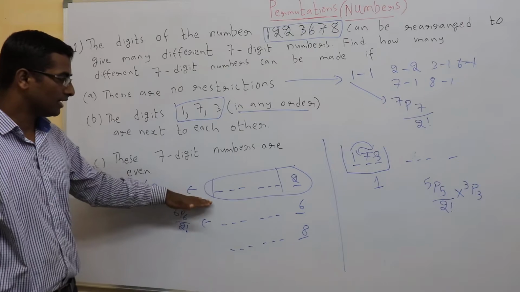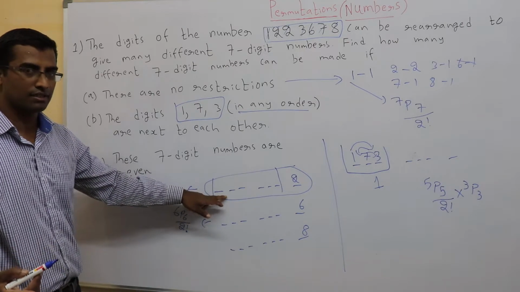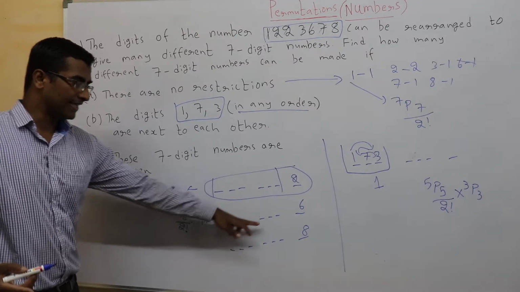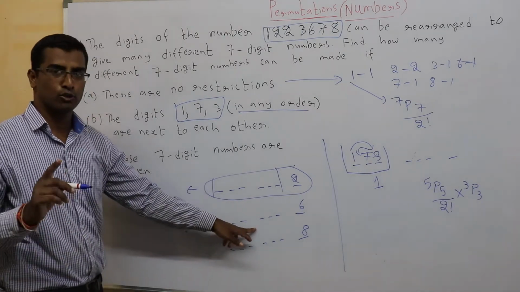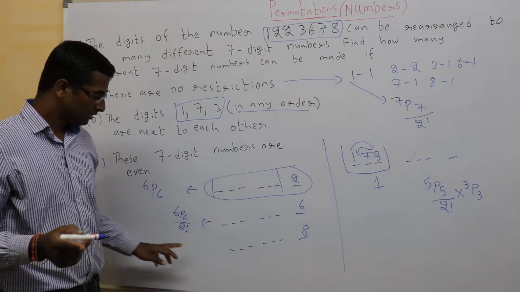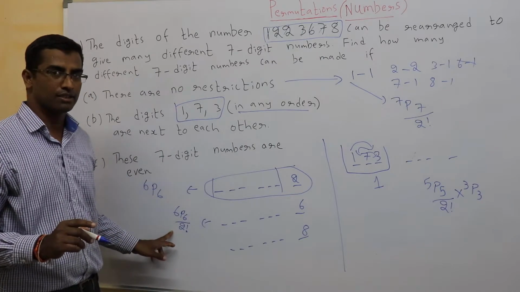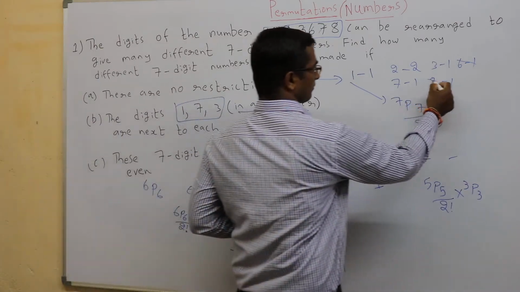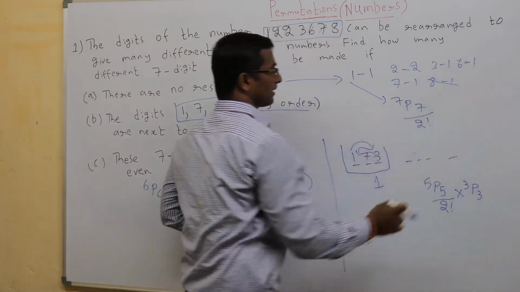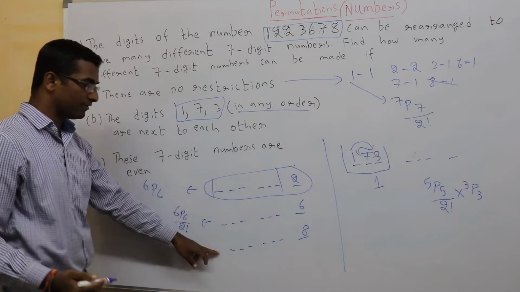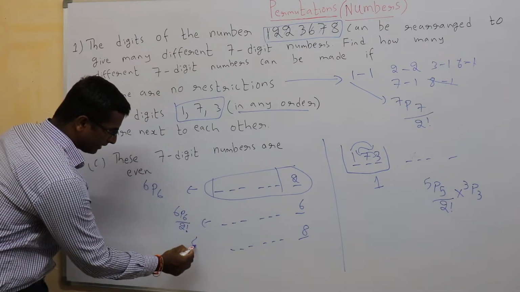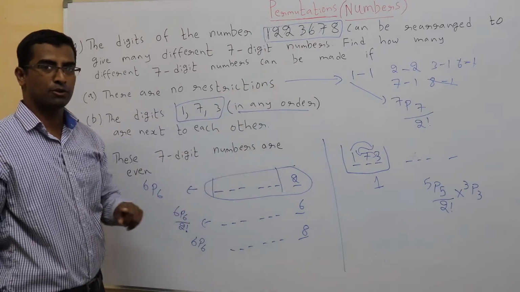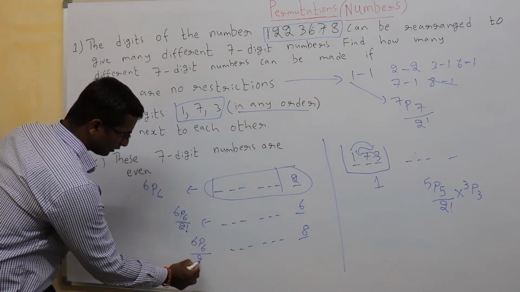Am I clear? Here all the 6 numbers were different. That's why I did not divide. Whereas here in these 6 places 2 has come twice. That's why divided by 2 factorial. Next, when I fix 8, that means 8 is no longer there. Even now those 6 should be filled over here. Can be filled in 6p6 ways. Again 2 has come twice, so I need to divide it by 2 factorial.